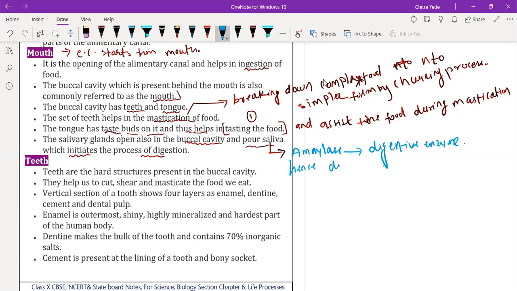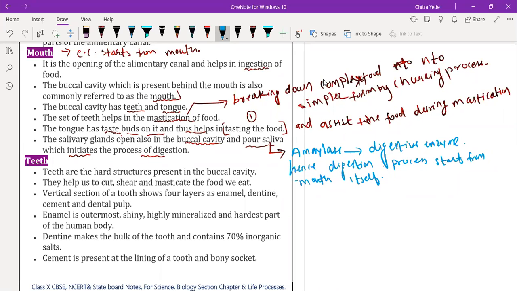Hence, the digestion process starts from the mouth itself. If a question comes like from where the food starts digestion inside the human body or in the alimentary canal, the food digestion starts from the mouth itself. It's very important. Whatever I am underlining and writing on the screen is very important.